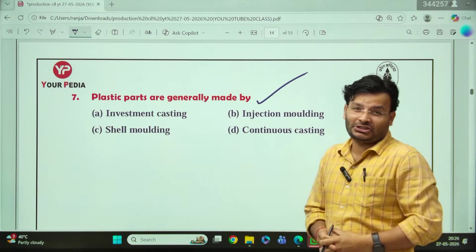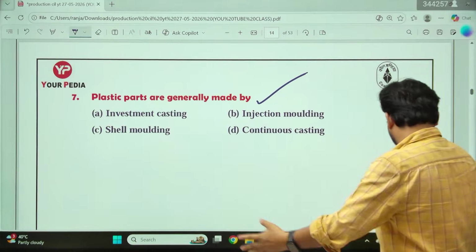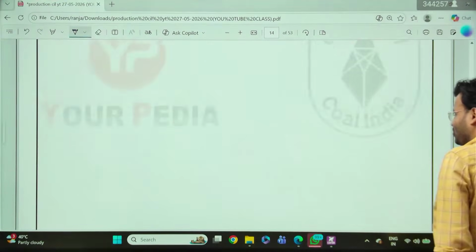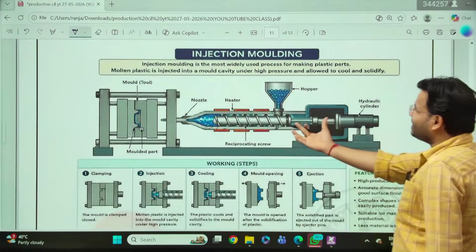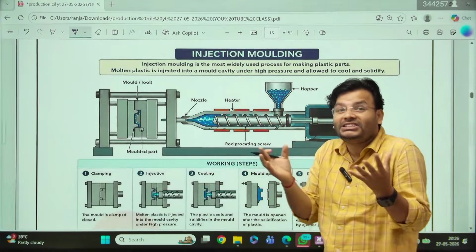How sure are you, sir? Why are you sure? Yes, because I have a better explanation. That's why I am sure. See, this is injection molding. Sir, why is it called injection, sir?